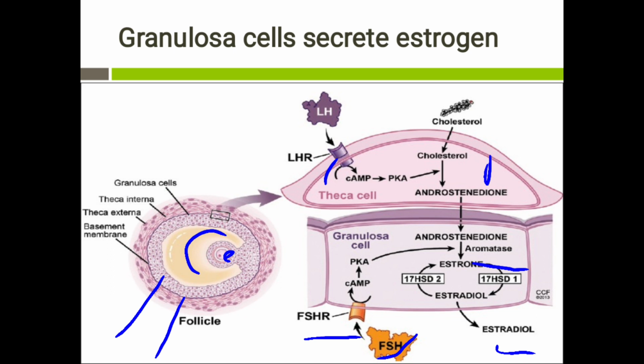That is, the increased LH concentration will stimulate the synthesis of the androgens from the cholesterol. So the high estradiol can stimulate the theca cells also to increase the synthesis of the androgens. So when more androgens are formed, these androgens will reach the granulosa cell and will be converted to estrogen. So this will be present in higher quantities.